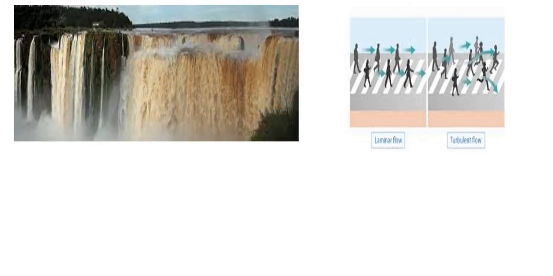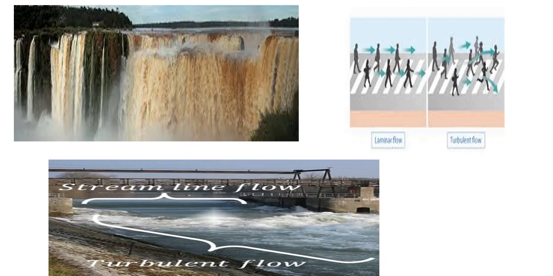Here also, on the left hand side you can see that the flow is smooth, so that can be considered as streamline flow. On the right hand side, the flowing of water is irregular, so that is an example of turbulent flow. On the same river you can see streamline flow and turbulent flow.